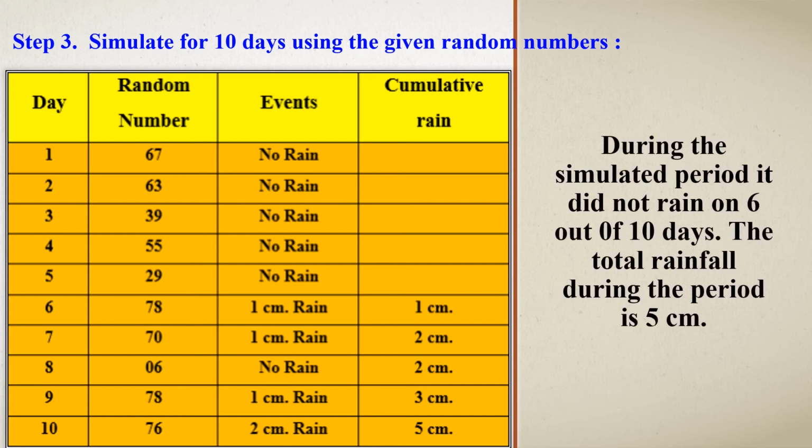Finally, we obtain the solution: during the simulated period, it did not rain on 6 out of 10 days. The total rainfall during the period is 5 centimeters. During the period it did not rain on 6 out of 10 days means that 6 days are no rain. The first 6 days have no rain. Then the total rainfall during the period is only 5, that is 1 plus 1 plus 1 plus 2, that is 5.